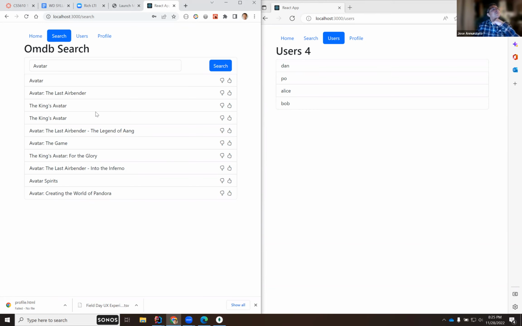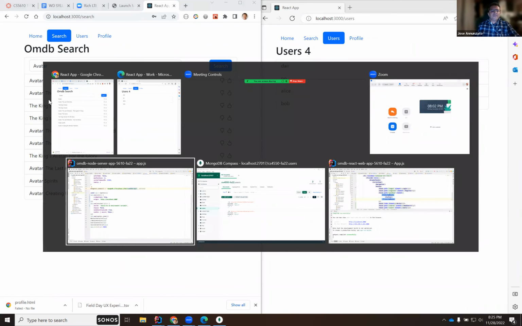I guess so. Yes, we need to navigate to a screen where I can see the details about Avatar, and then Alice can like Avatar. So let's do that. This is not a link, but we could create links out of this. So let's come here.